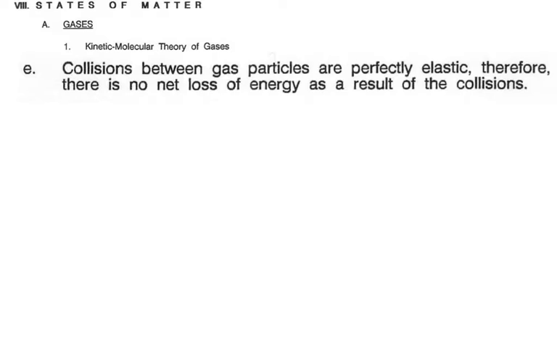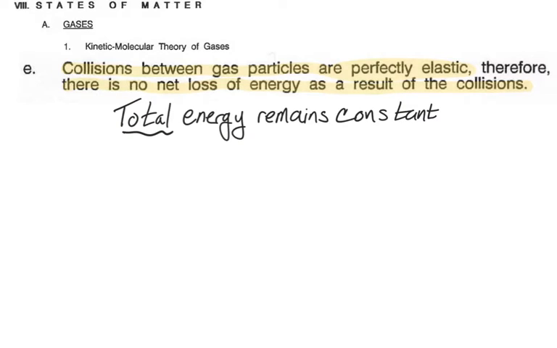And that leads to the next assumption of the kinetic molecular theory of gases, and that is that the collisions between the gas particles are perfectly elastic. Therefore, there is no net loss of energy as the result of any collision that does occur. So what do we mean by perfectly elastic? That's a little bit hard to understand. Elasticity in this case means that it bounces back with the same amount of energy. Again, here you might think of something like billiards, where you shoot the ball, they crash into each other, they crash into the wall, but they continue to move until they're acted upon by another force. Now, in the case of billiards, they do get stopped because there's some friction with the billiard table.